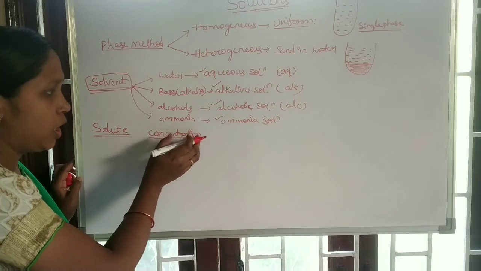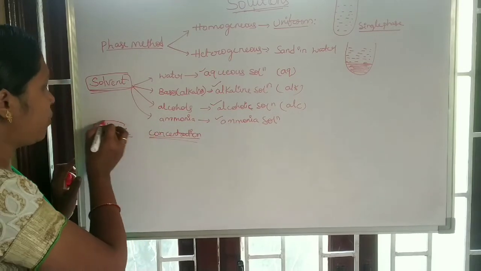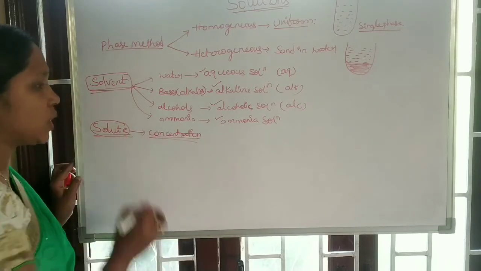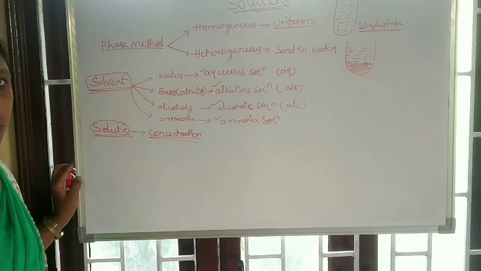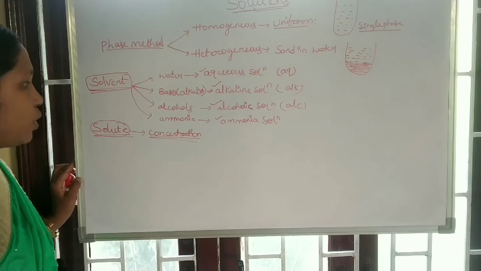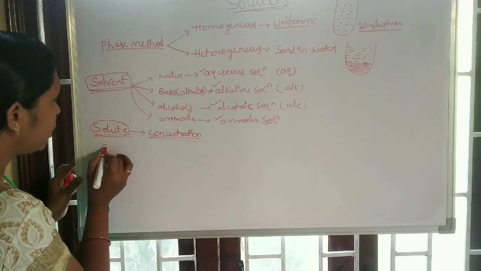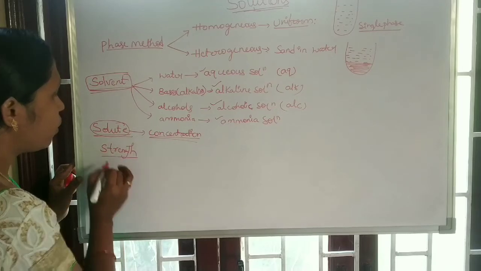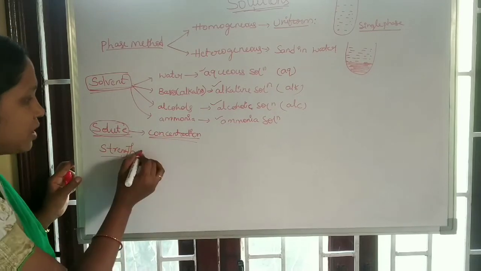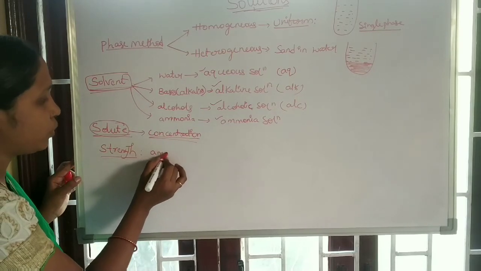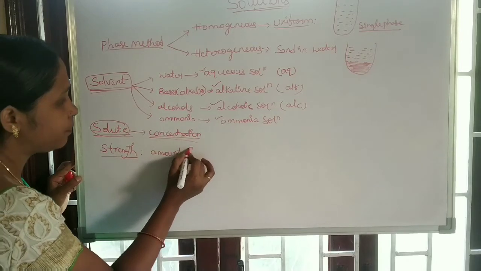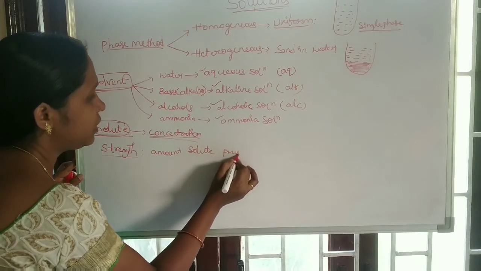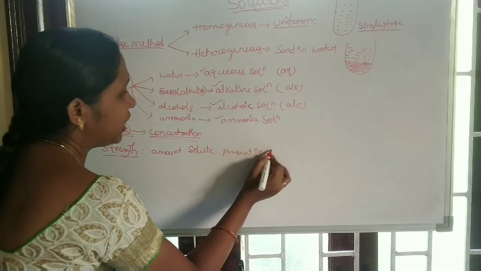On the basis of the amount of the solute, we will calculate the concentration of the solution. If the concentration is calculated for 1 liter of a solution, that means the amount of solute present in 1 liter of solution